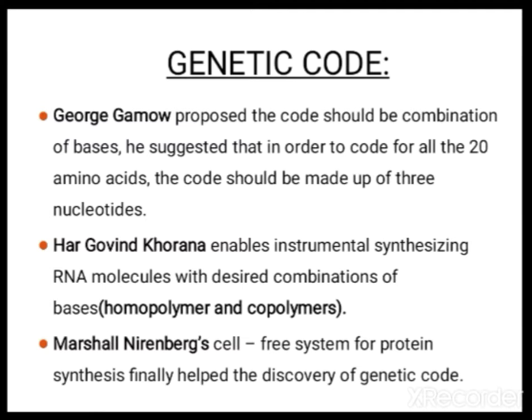George Gamow proposed that there are 20 amino acids and each code is made up of 3 nucleotides. Then Har Gobind Khorana showed that RNA molecules can be formed by a desired combination of bases, and accordingly the RNA molecules formed can be translated into proteins. According to the need of the cell, the RNA are formed. Marshall Nirenberg, by means of a cell-free system of protein synthesis, finally helped in the discovery of the genetic code.